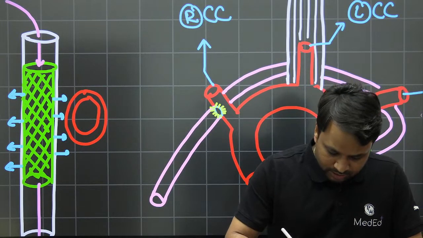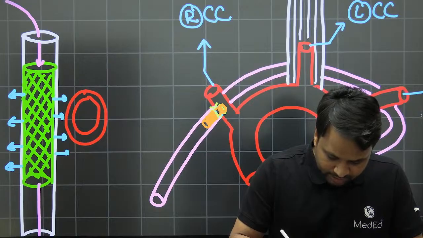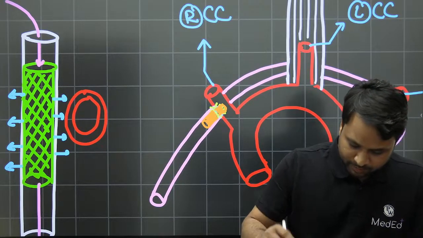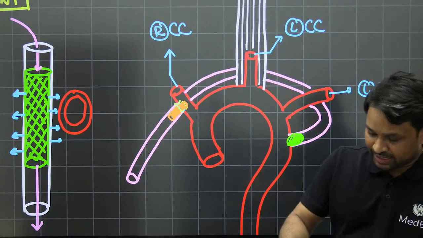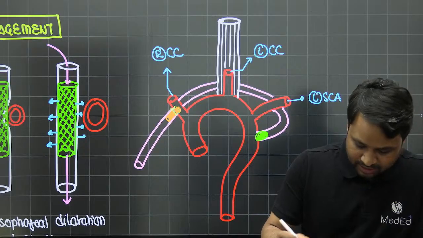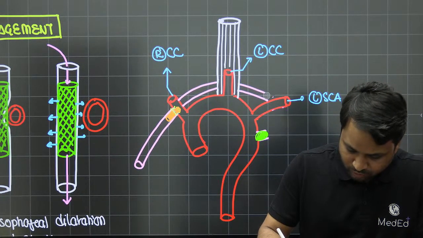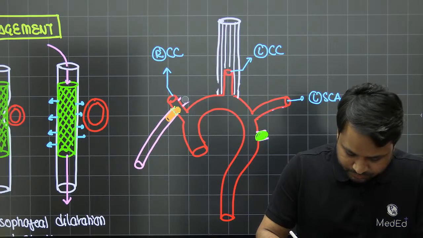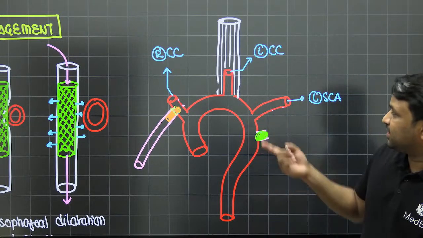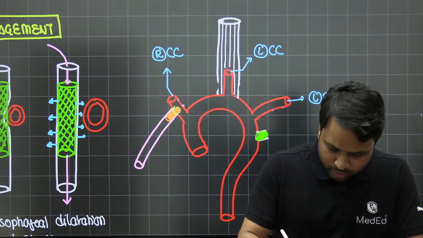Usually we use a stent here to put between these two. This stent is usually a PTFE, that is polytetrafluoroethylene graft. So when you put the stent, now because the blood vessel is embolized here, this entire vessel is now going to collapse. Now the blood vessel is embolized, there is no blood flow here. Now as there is no blood flow, obviously this entire vessel is going to collapse. If the vessel is going to be collapsed, it is now not going to cause any compression.